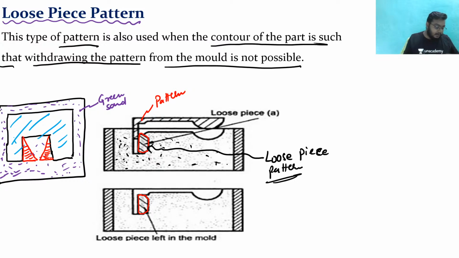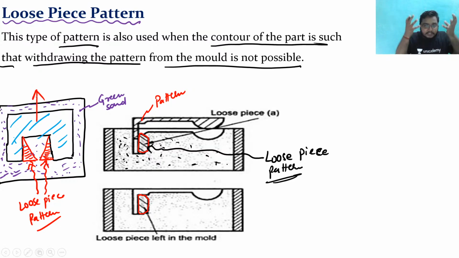Then when I try to lift the pattern, the pattern removal now becomes very easy, right? So loose piece patterns actually facilitate this process.